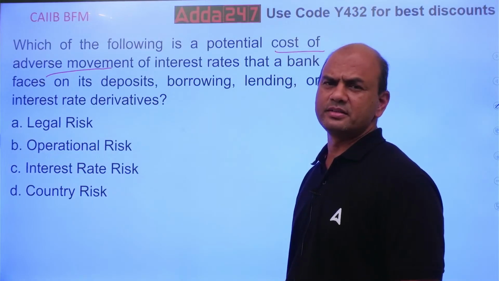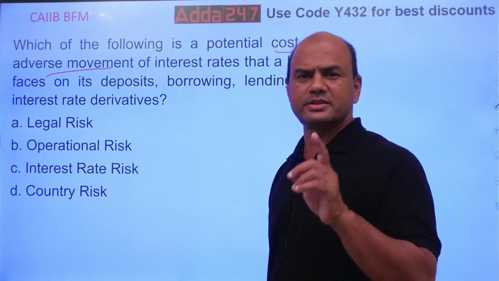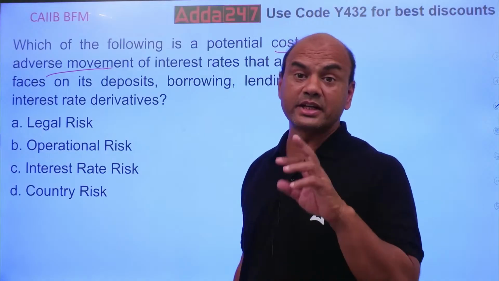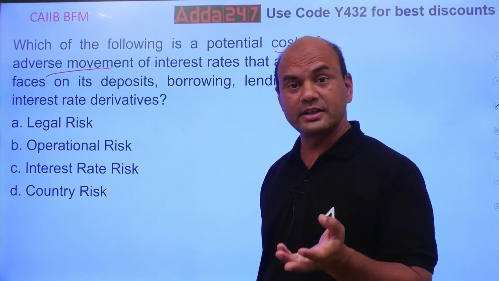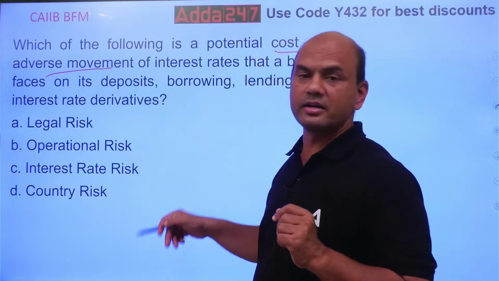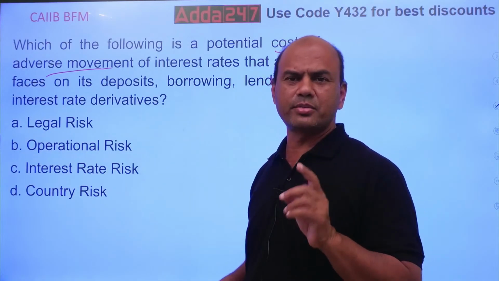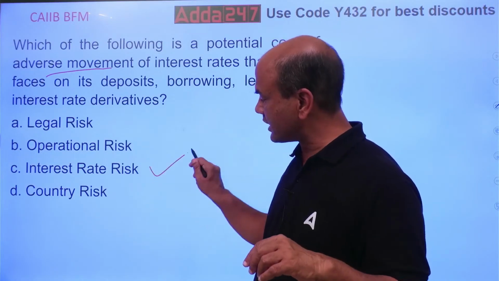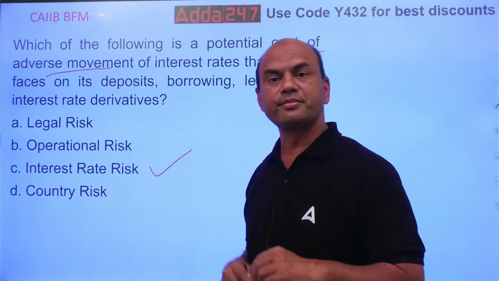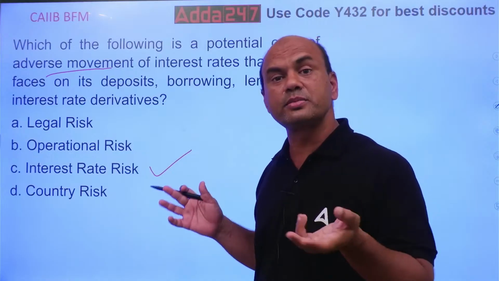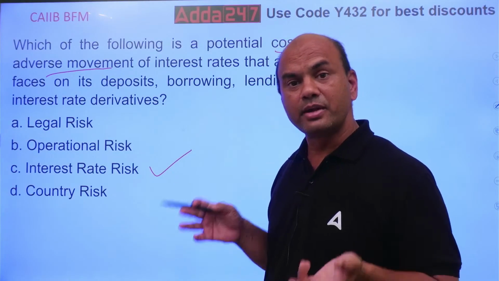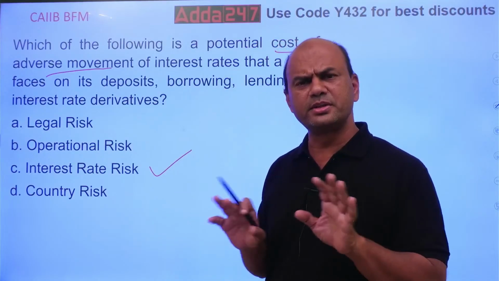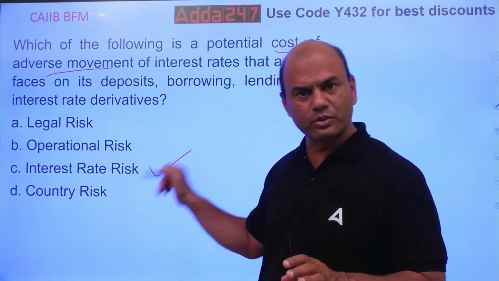What is the answer? All of you have thought of one answer, I know. All of you are thinking that interest rate risk. But then your second mind says, such an easy answer, how is it possible? Something is wrong. Interest rate risk is not the answer. So what will you do? You know this answer is correct, but you will mark something else. Why? Because you are thinking, how can the question be so simple? But actually remember, almost 60% of your BFM questions are straightforward, simple. So the answer is interest rate risk only.